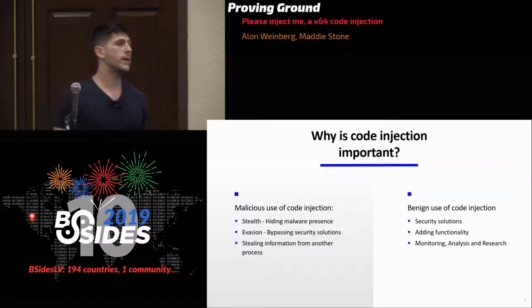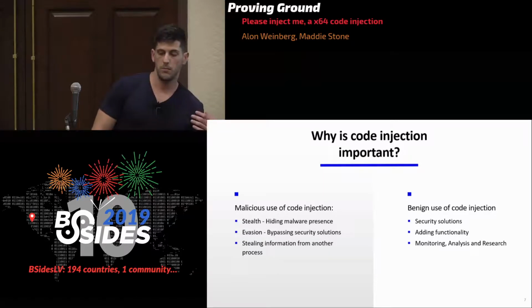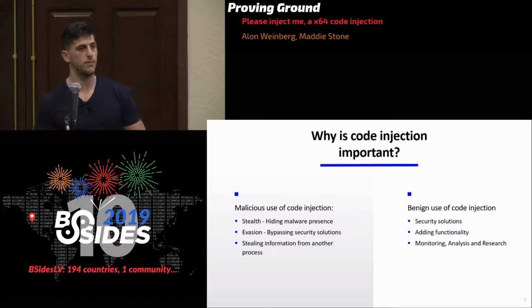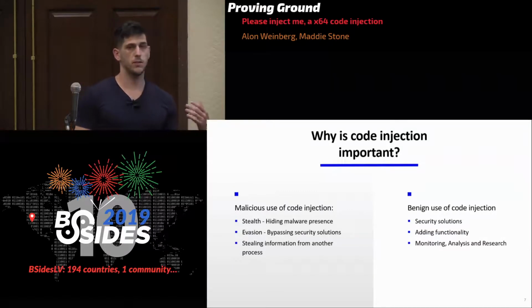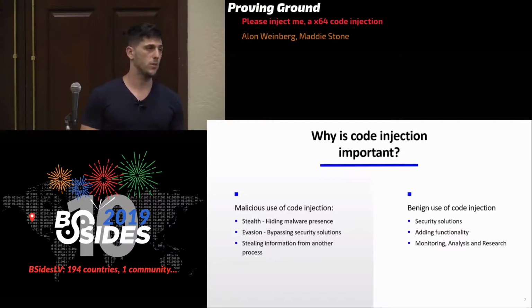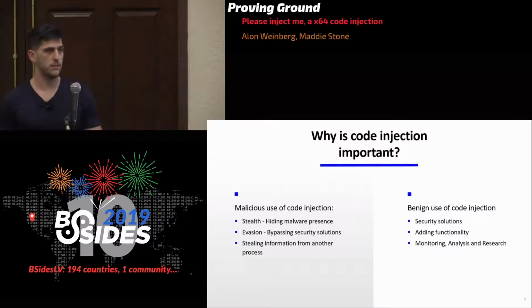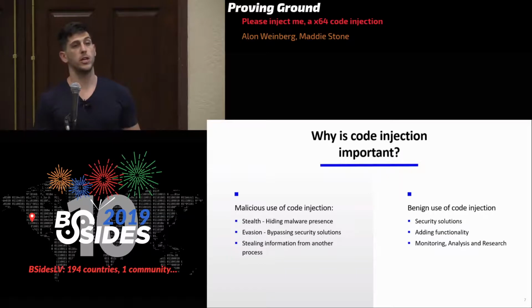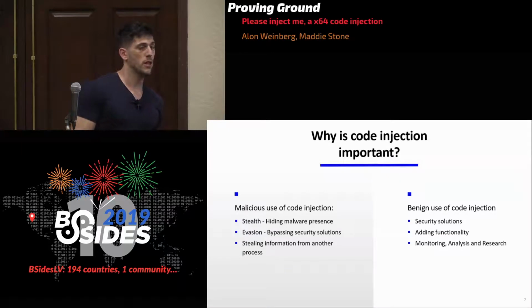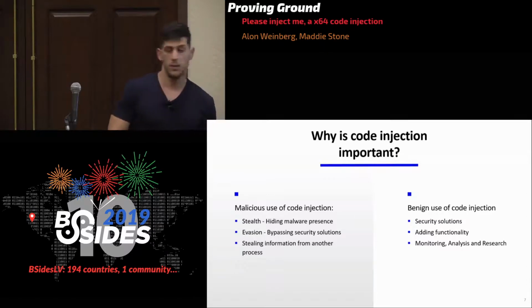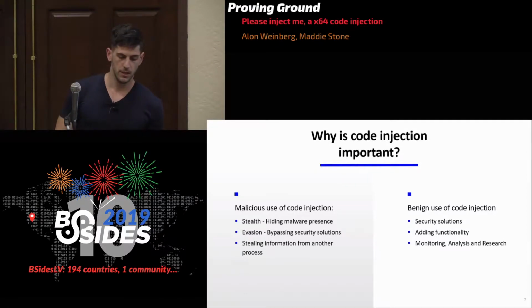Okay, so why is code injection important? Code injection can be used for malicious and benign purposes. So let's talk about the malicious purposes. It can be used for stealth. If a malware author wants to hide his malware's presence from, let's say, a security solution, he can inject the code into the security solution, and they won't run their heuristics against this malware, so it will be able to bypass it.